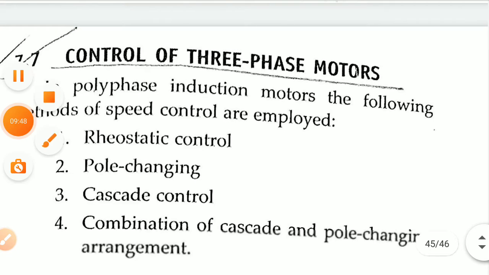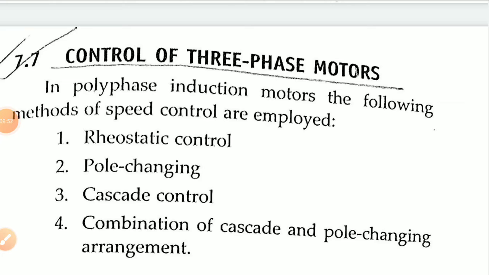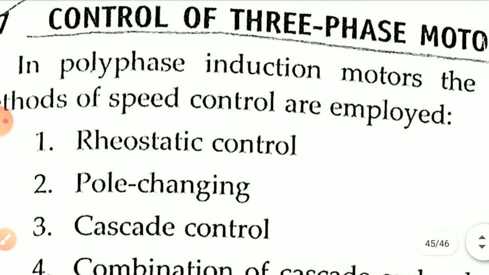Yes, let's discuss the control of three-phase induction motors. In polyphase induction motors, the following methods are used for speed control. One is rheostatic control, then pole changing control, then the cascaded arrangement, and the combination of cascaded and pole changing. Let me discuss the rheostatic control here.